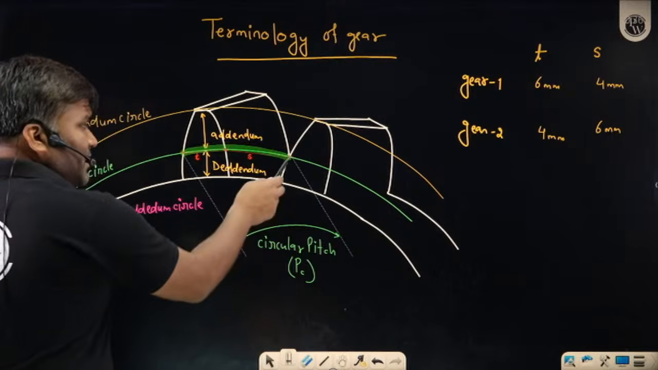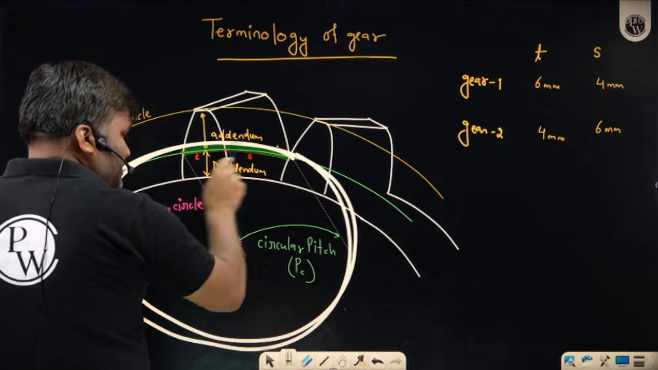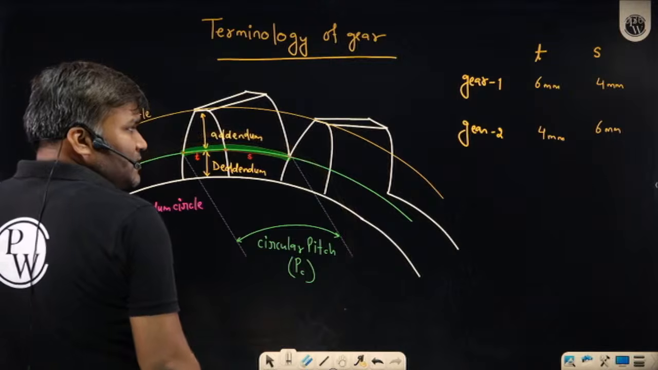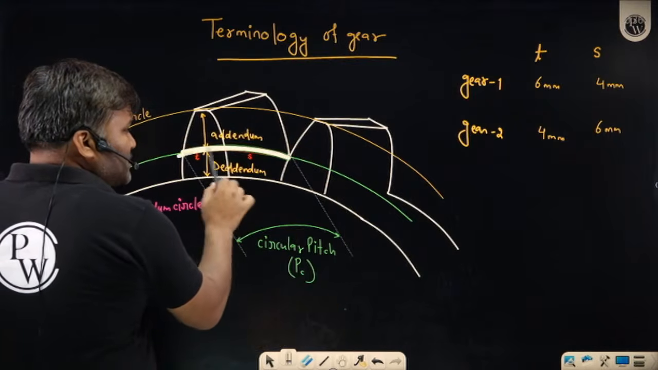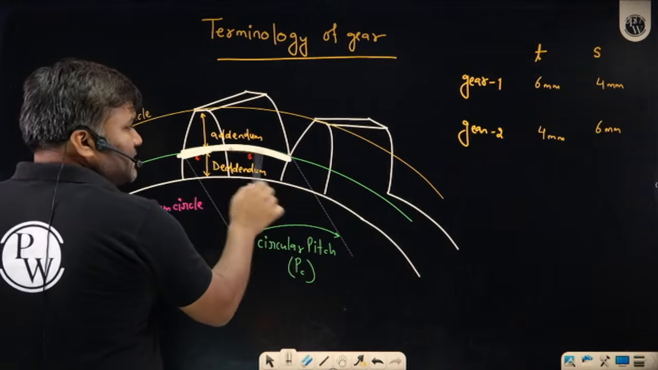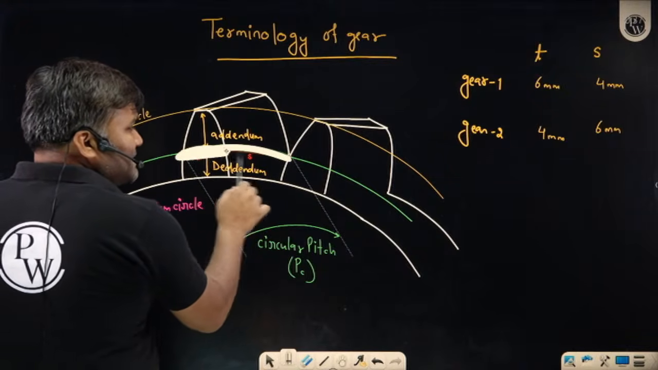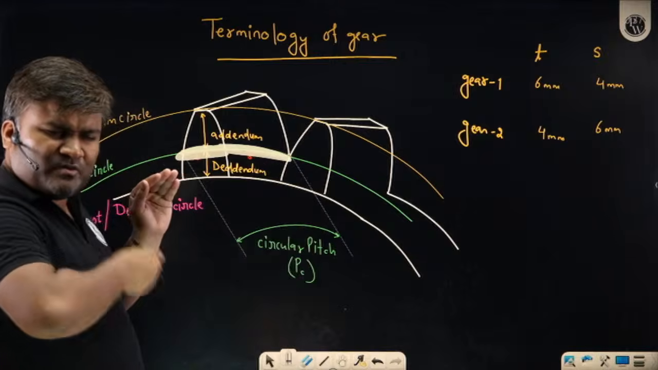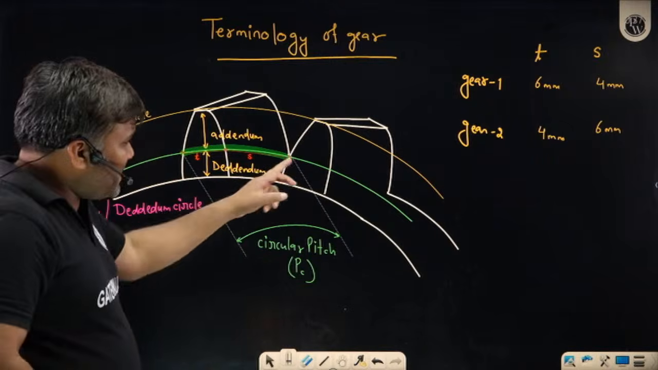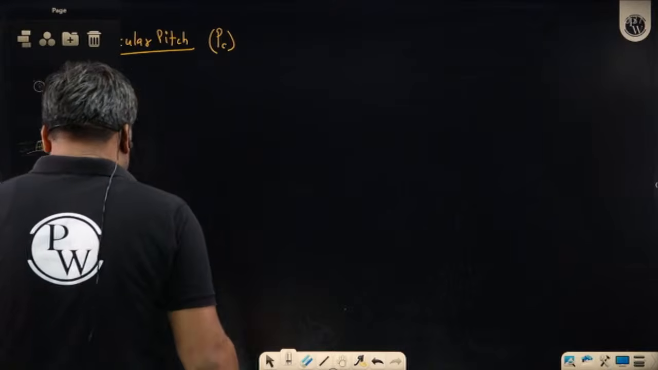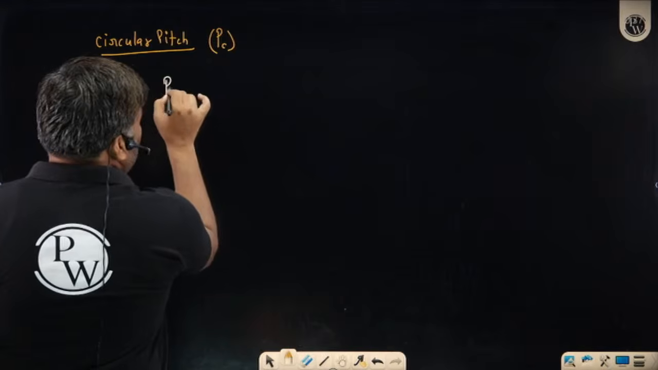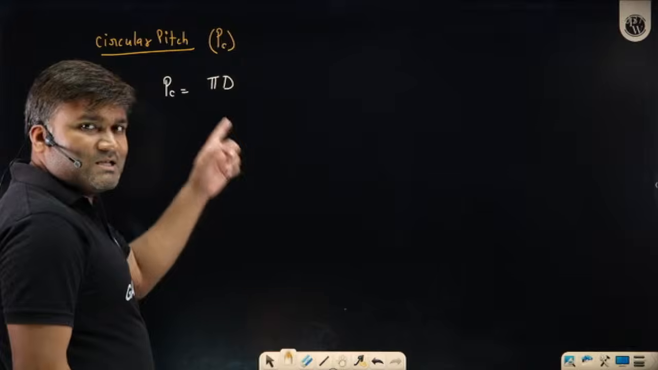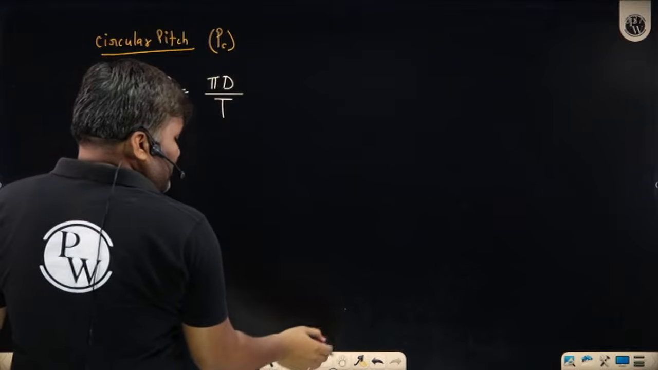How can we find it? If you know the entire perimeter of the pitch circle, and if you have 10 teeth on the pitch circle, then with one tooth, how much portion of this pitch circle is associated? This portion: the tooth thickness and the adjacent space. This is the circular pitch. So the entire perimeter of the pitch circle divided by the number of teeth gives you this small value. I can express this circular pitch as the perimeter of the pitch circle, which is pi d, where d is the diameter of the pitch circle, divided by the number of teeth. This is how we can write circular pitch.